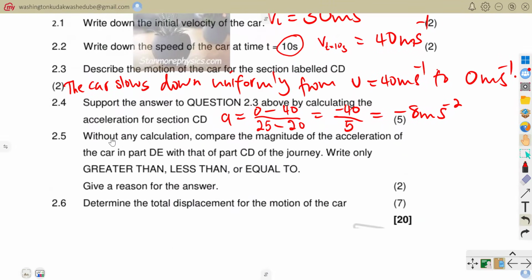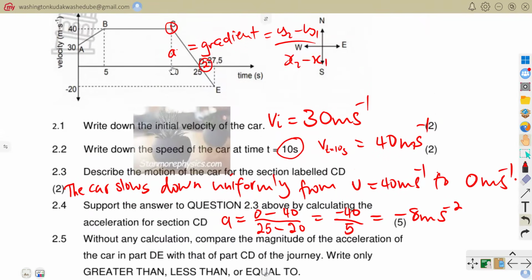2.5 is saying, without any calculation, compare the magnitude of the acceleration of the car in part D to E with that of part C to D of the journey. Write only greater than, less than, or equal to. So from C to D, the gradient here, you can see that it is the same.